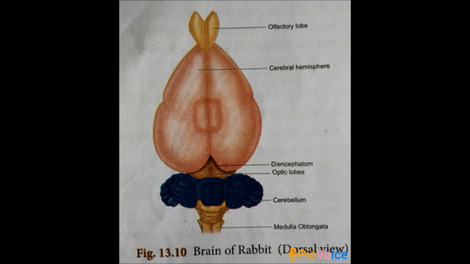Understand? Here the forebrain consists of olfactory lobe, cerebral hemispheres and diencephalon. In the picture you can notice, there are two pairs of olfactory lobes and right and left cerebral hemispheres. So these right and left cerebral hemispheres are connected by a nerve tissue called corpus callosum. After that, midbrain has the optic lobes. Then hindbrain consists of cerebellum, pons varolii and medulla oblongata. So this is the dorsal view of the brain of rabbit.